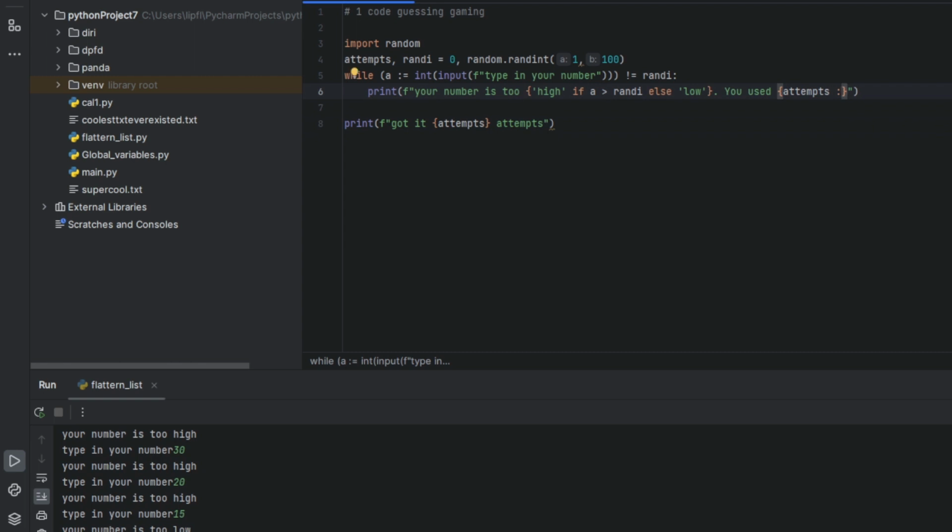Kinda don't know why this won't work now. Because it's thinking I'm in a dictionary, what I'm not. So let's do it like this.